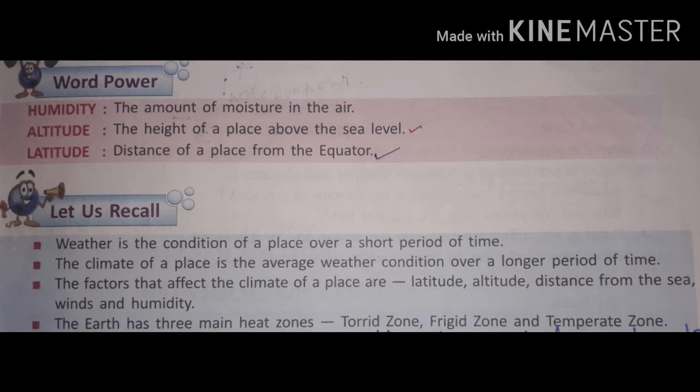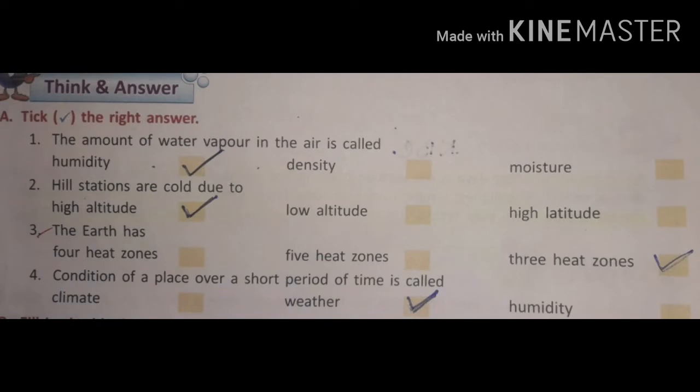Tick the right answer. First one, the amount of water vapor in the air is called, options given are humidity, density, moisture. So the correct option is humidity. Second one, hill stations are cold due to, first option high altitude, low altitude and last one high latitude. So the correct option is high altitude, first one.